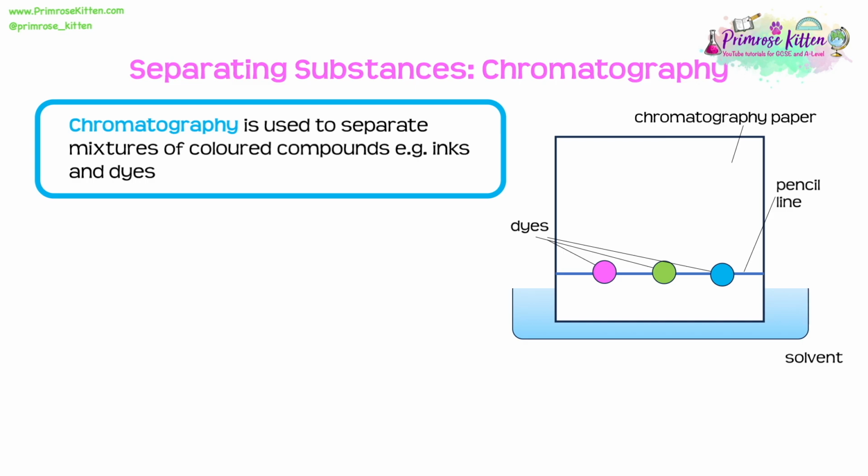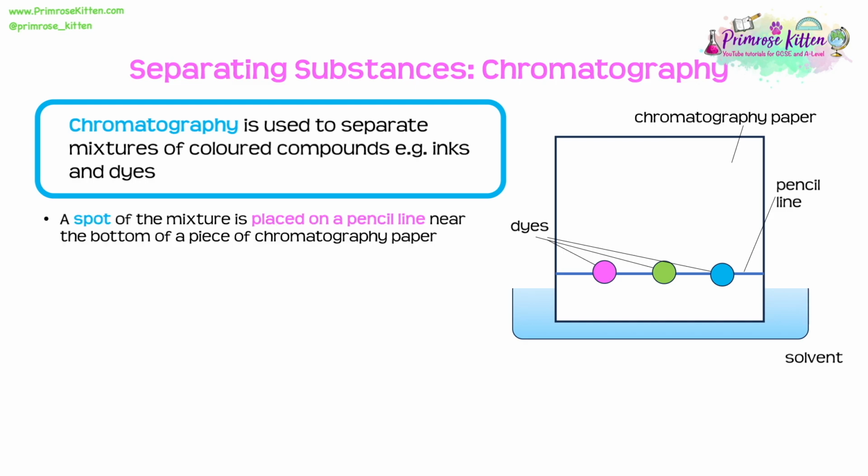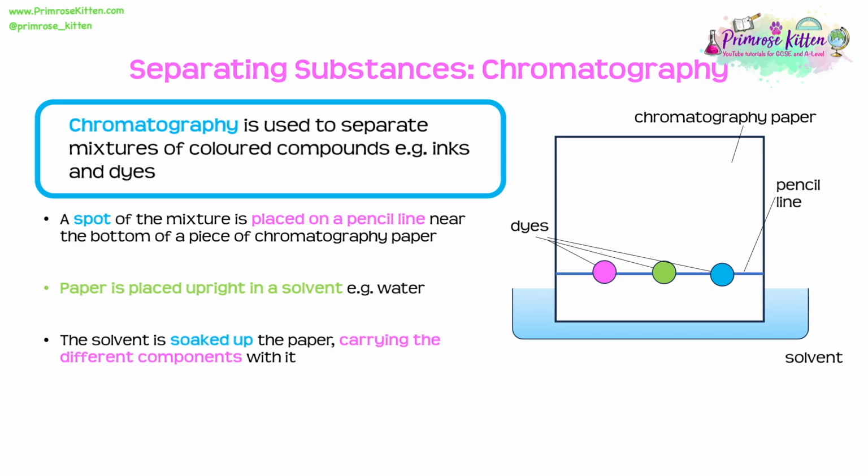So the way that we're going to do this is first we're going to start by putting a spot of the mixture along a pencil line near the bottom of a piece of chromatography paper. We place that paper vertically upright in a solvent, for example water. The solvent ends up getting soaked up the paper, carrying all these different components with it. Now different components are going to move at different rates, and this is what's going to separate them.